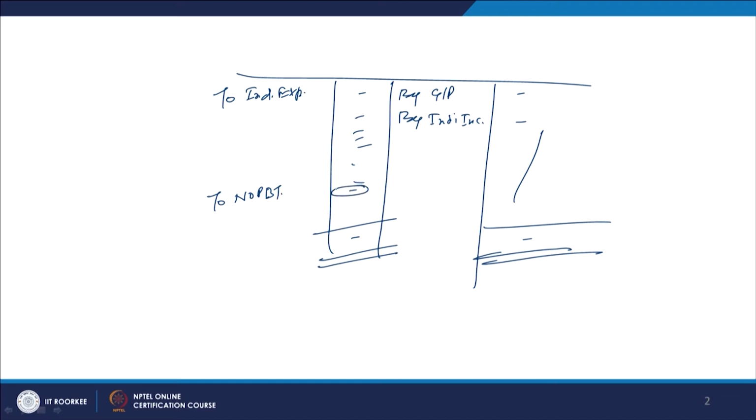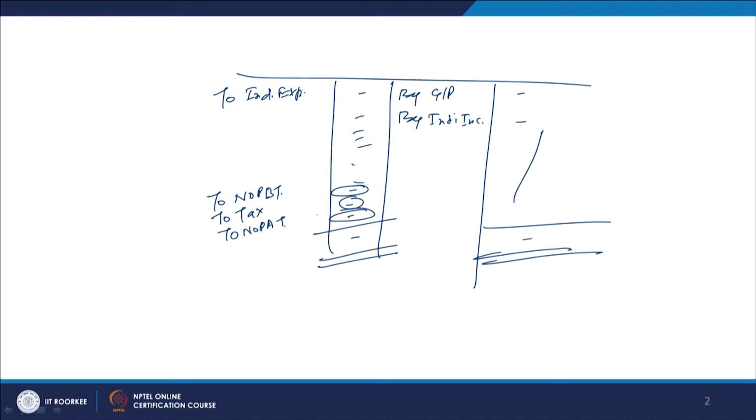This amount will come here, then comes 'to tax', and then you will be able to find 'to net operating profit after tax'. This will be the figure.